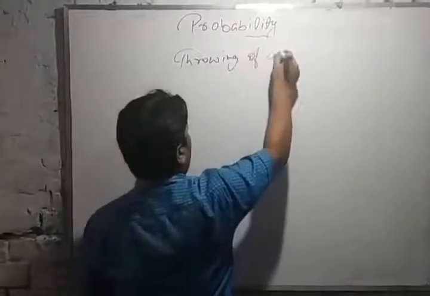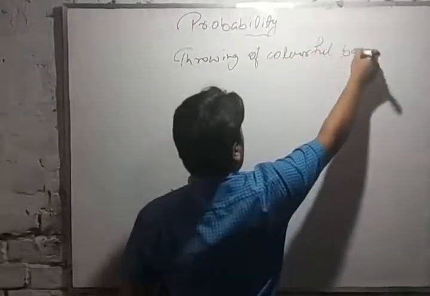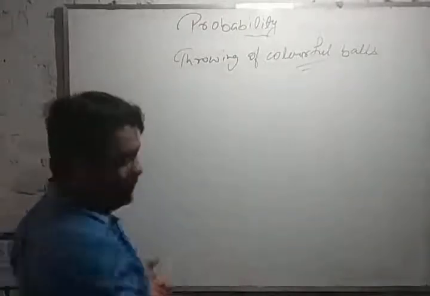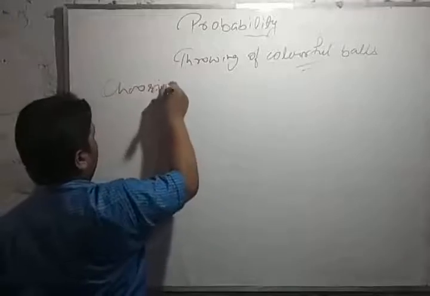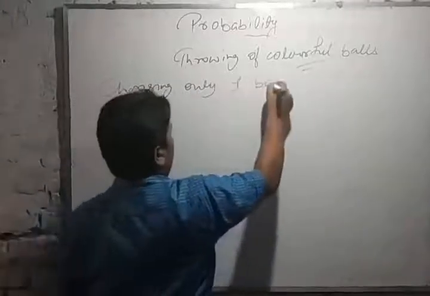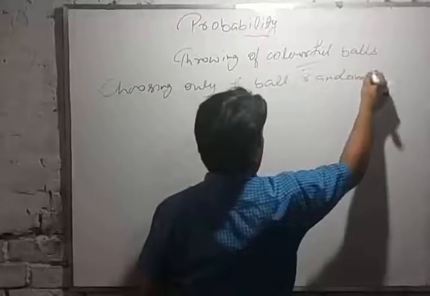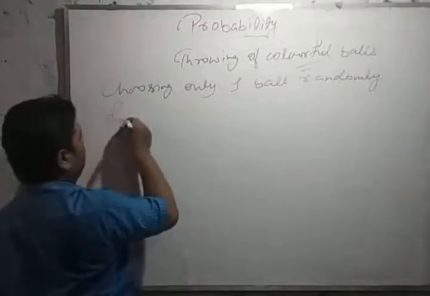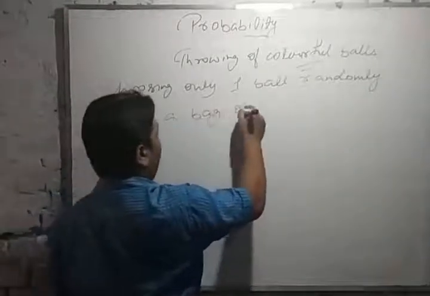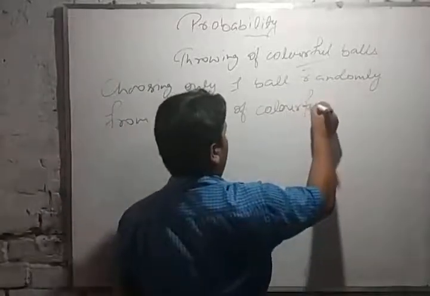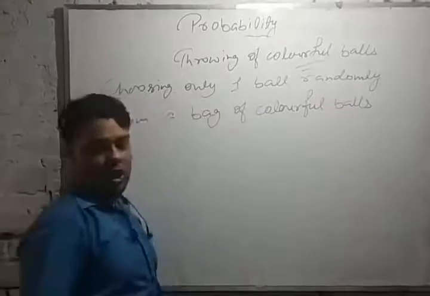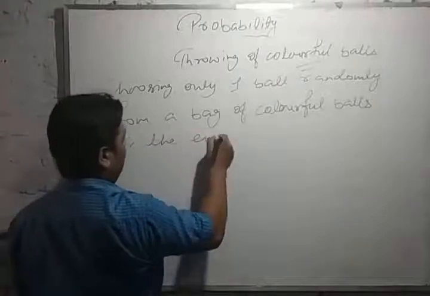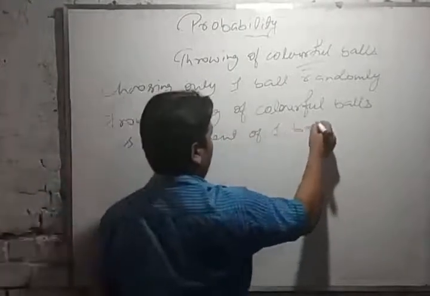Choosing only one ball randomly from a bag of colorful balls is the event of one ball.